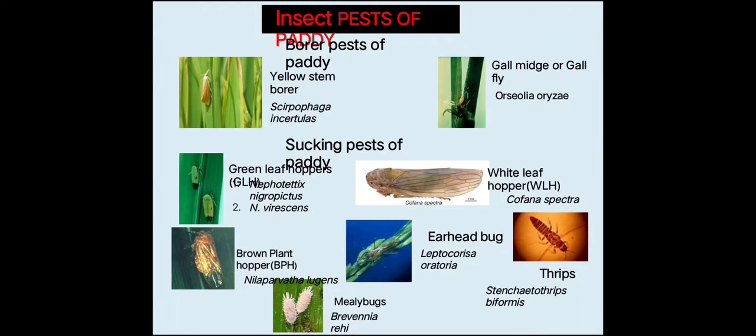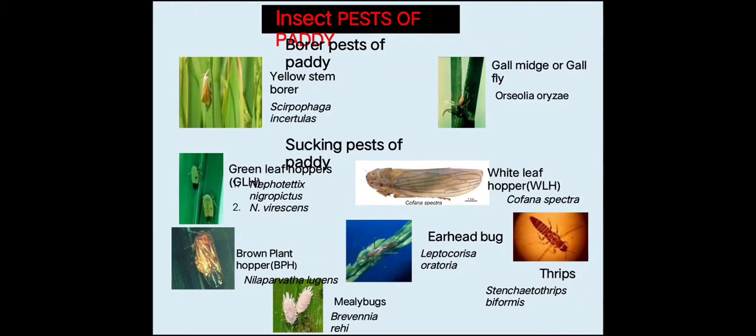Then we'll see the sucking pest. What are the sucking pests? Like green leaf hopper, that is Nephotettix nigropictus and Nephotettix virescens. Another sucking pest is white leaf hopper, then brown plant hopper, then earhead bug, then mealybugs, then rice thrips.